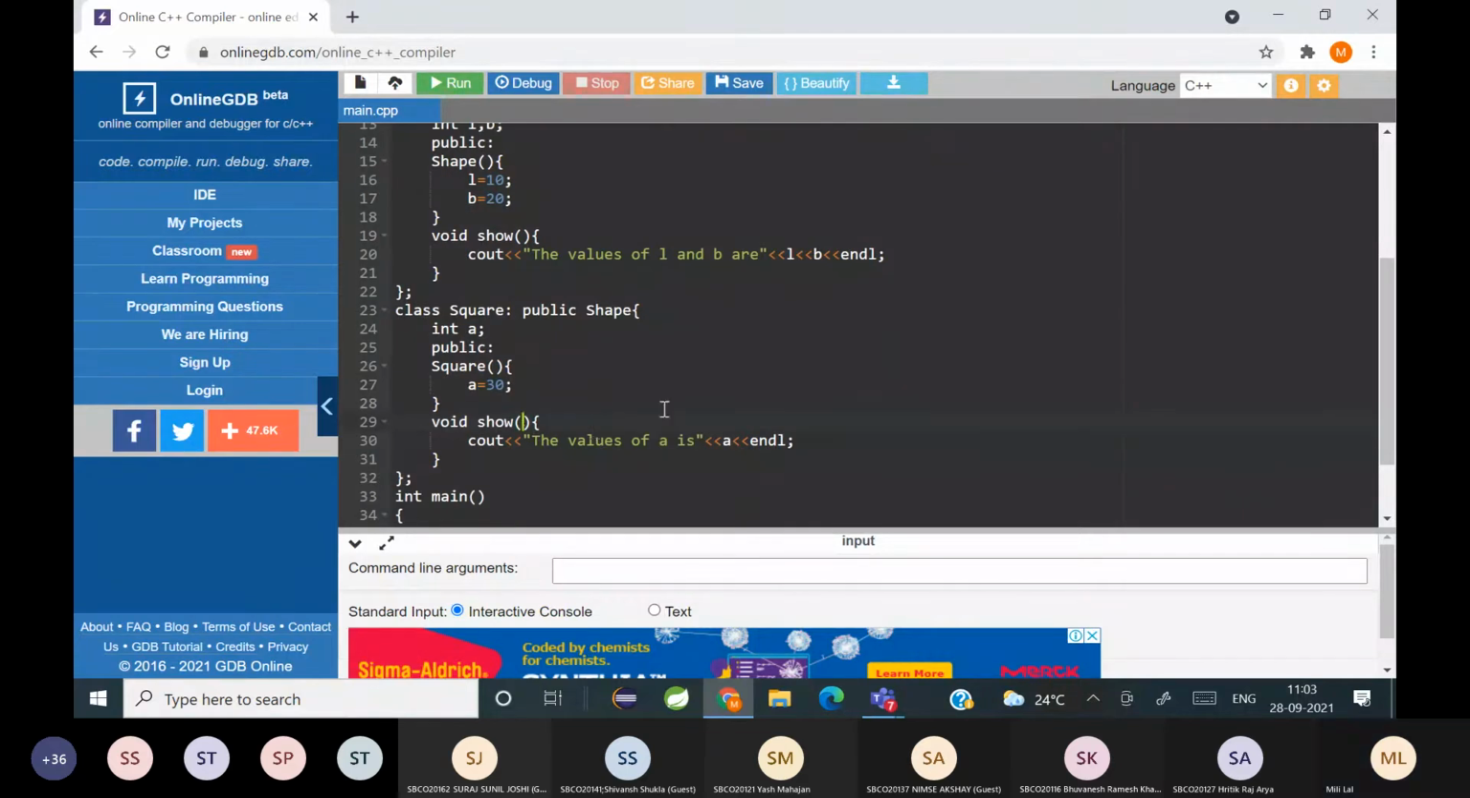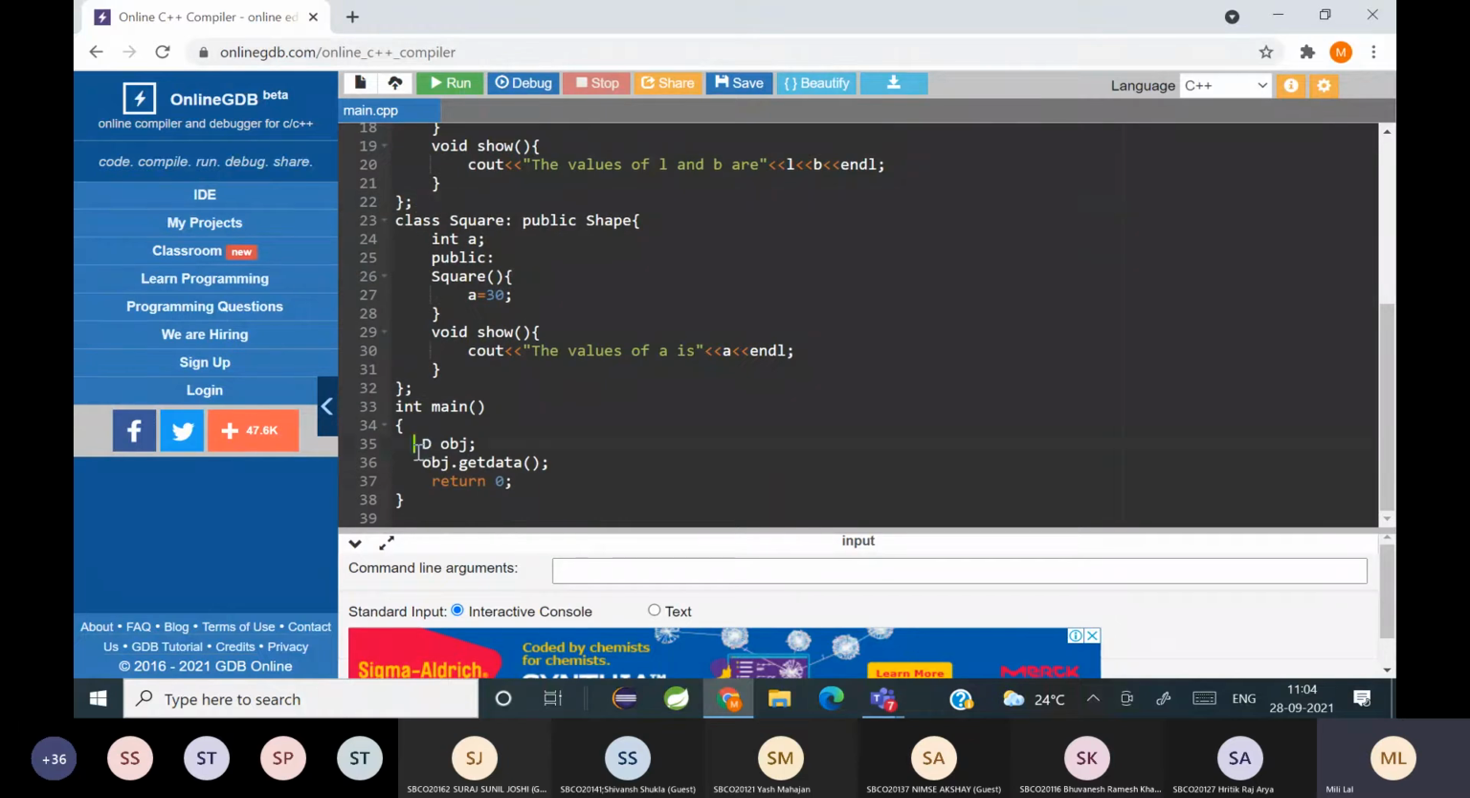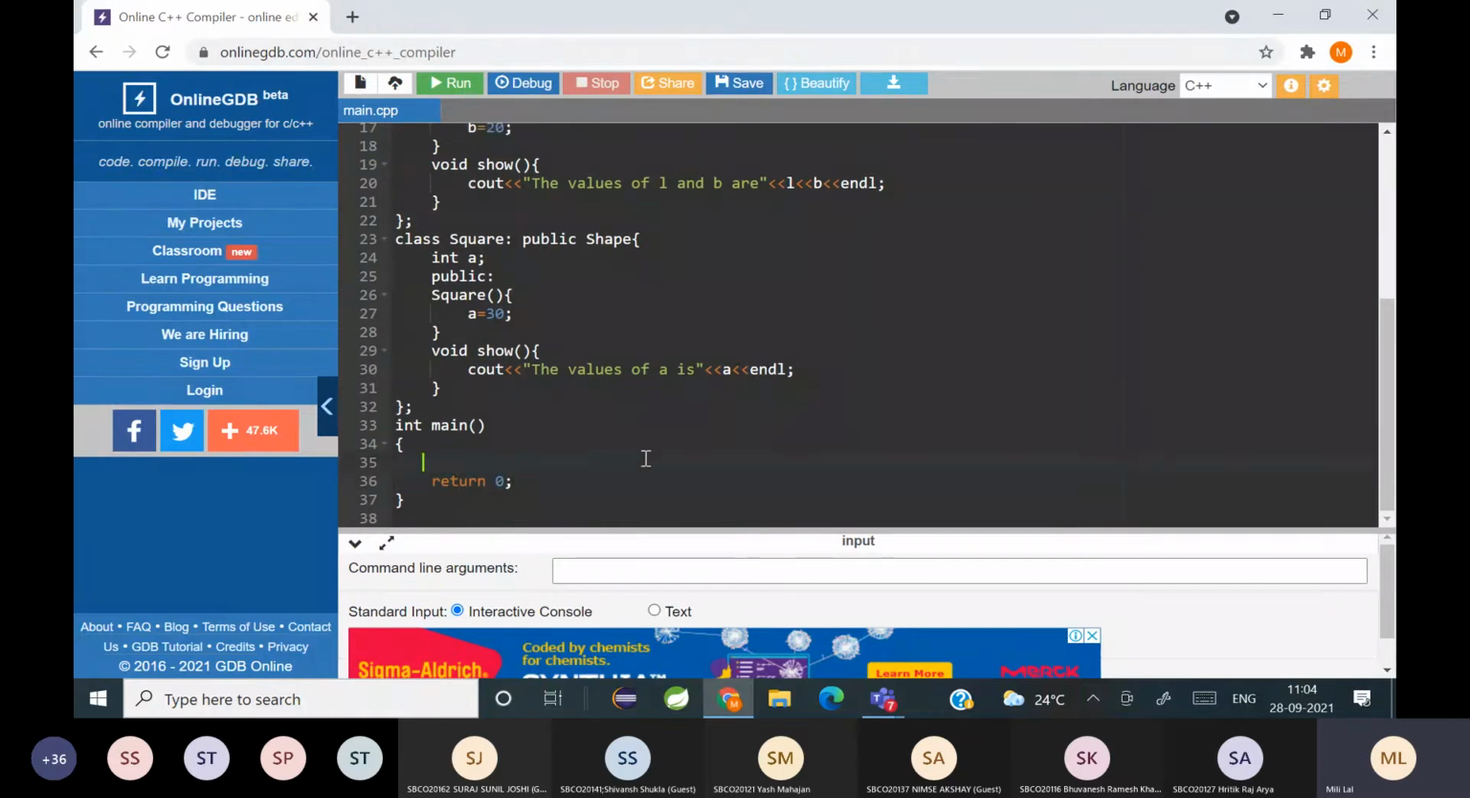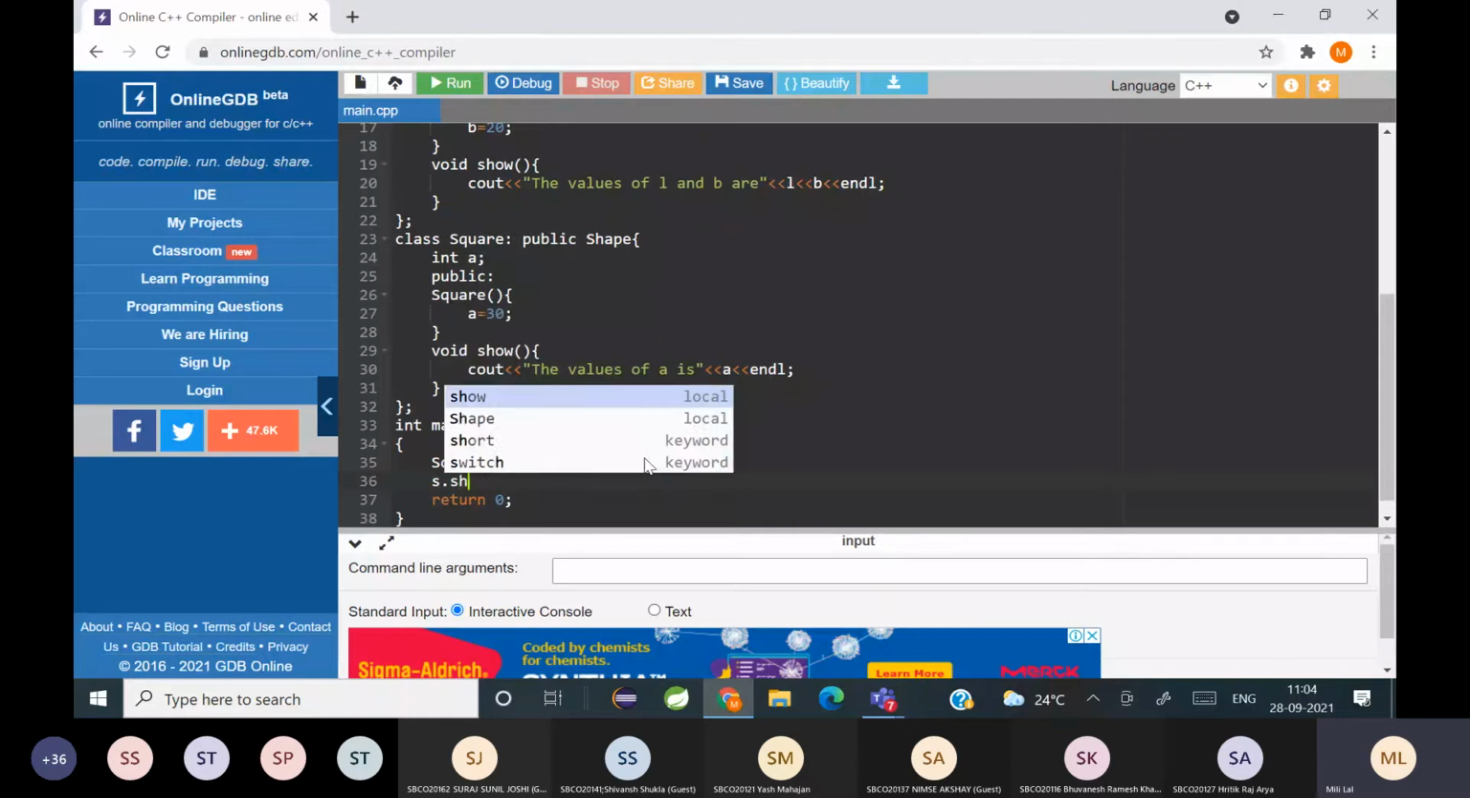So what is going to happen here? Function overloading or function overriding? Function overriding. Yes, because you have exactly the same function in the parent class and the child class. Now what I am going to do here is create the object for the square class, and I'm writing s dot show. So which function is it going to call?